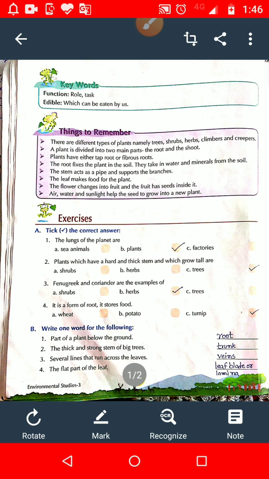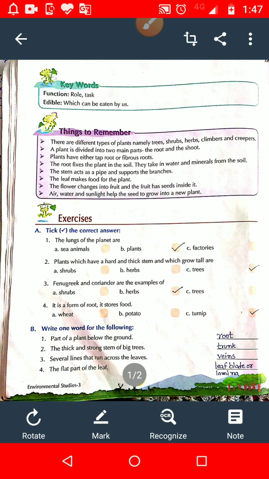And what is the difference between root and shoot? Listen. The part of the plant that grows below the ground is called the root. And the part of the plant that grows above the ground is called the shoot. So your question is part of the plant below the ground. Now tell the right answer. Yes, your answer is right. Part of a plant below the ground is root.